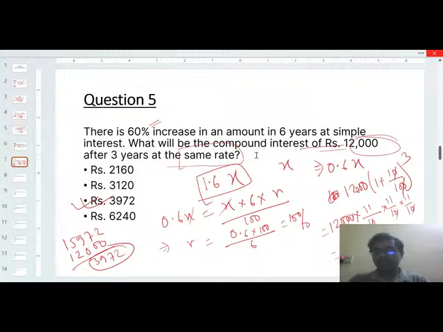So today I am concluding the session for simple interest and compound interest. I am not going to the other part of today's session, that is percentage and profit and loss, because I am giving you some time to revise and remember the formulas. Then tomorrow we will start again with percentage as well as profit and loss.